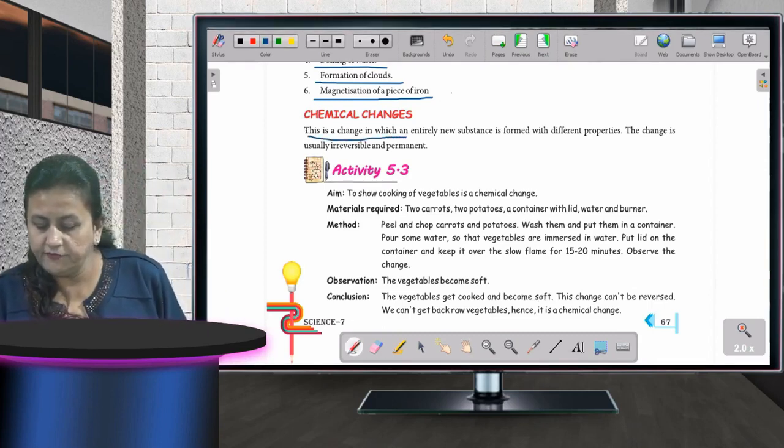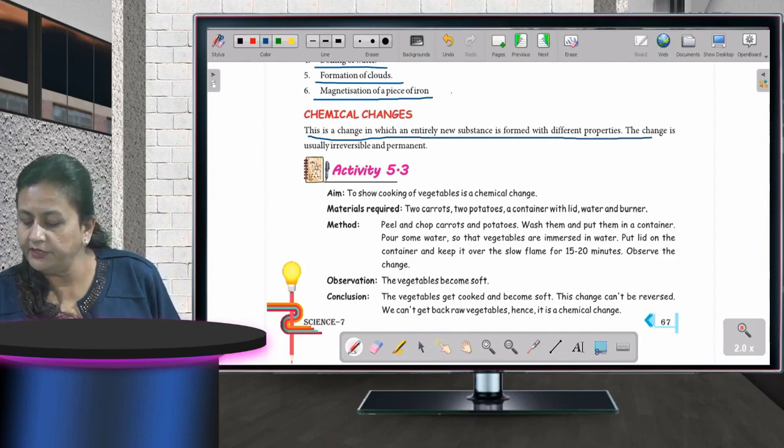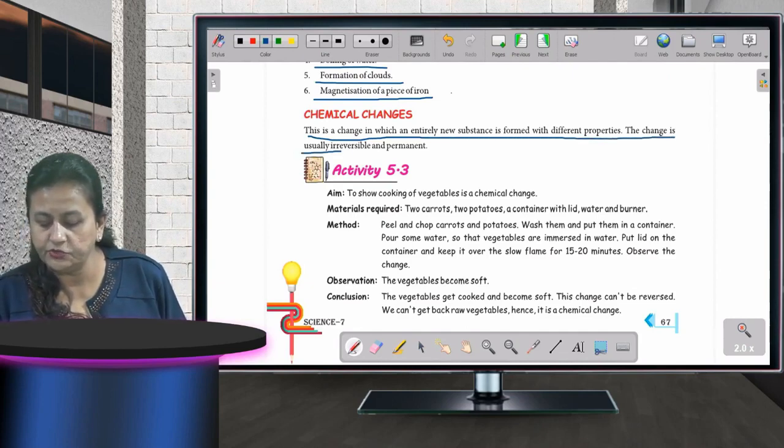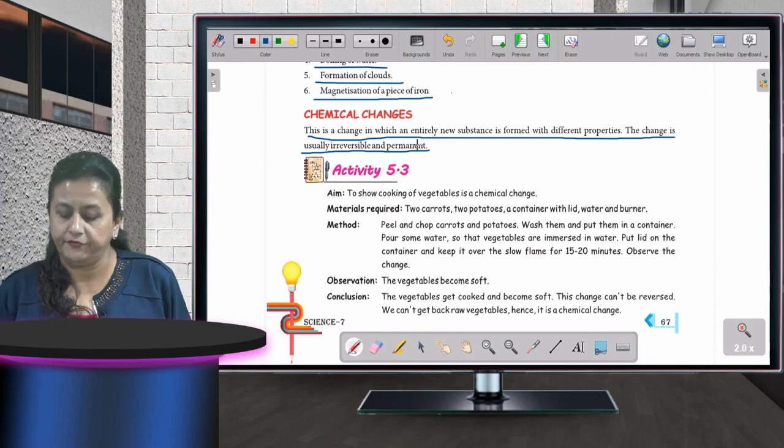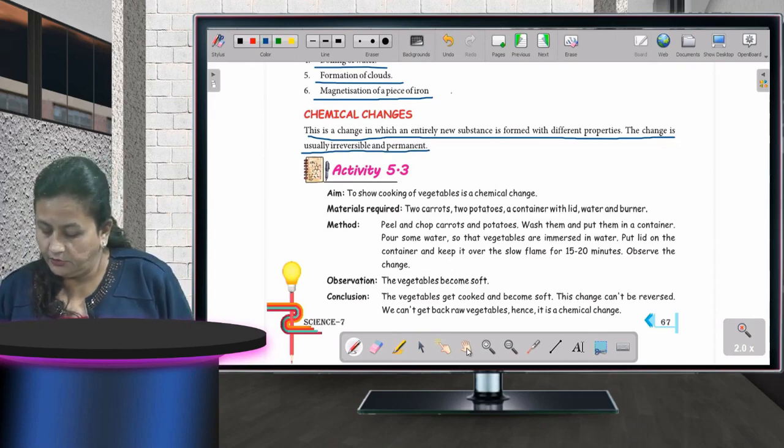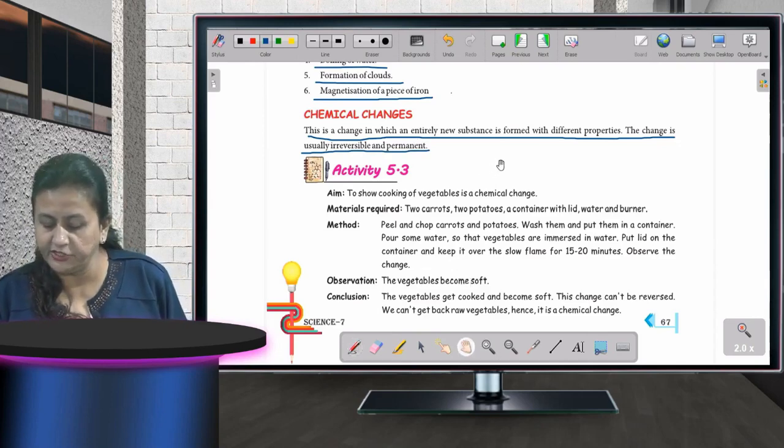This is a change in which an entirely new substance is formed with different properties. The change is usually irreversible and permanent. Fine, children. Now come to the next page.